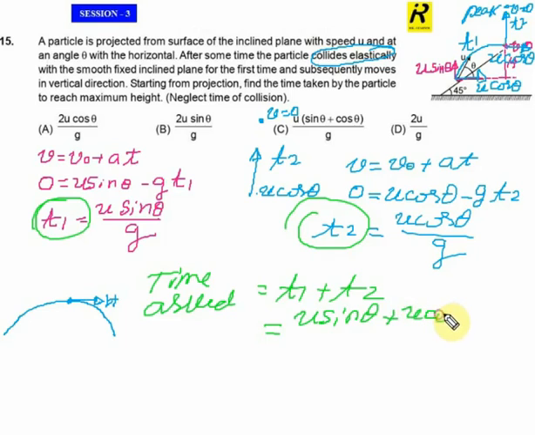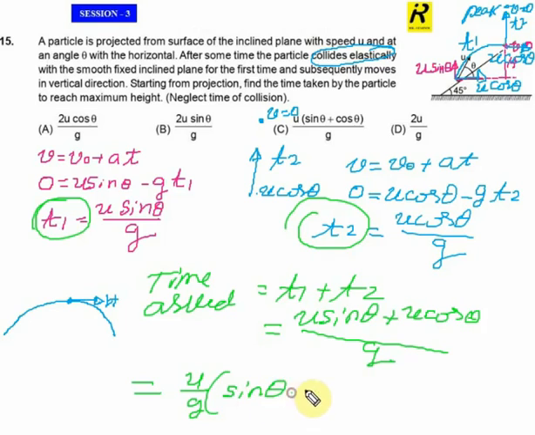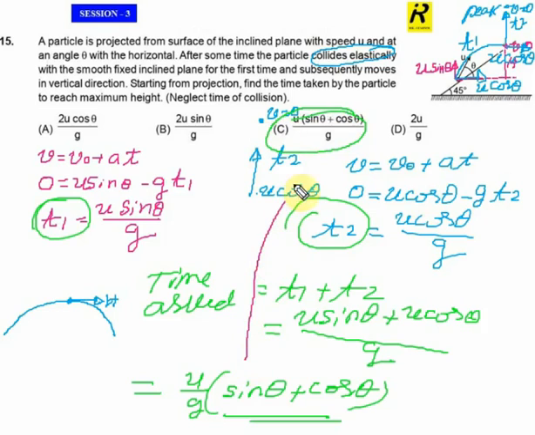That is equal to u divided by g, and in the bracket it is sine theta plus cos theta. So this is my answer, which you can find here in option C. So option C is the correct choice for this particular question. That's all about the 15th question.